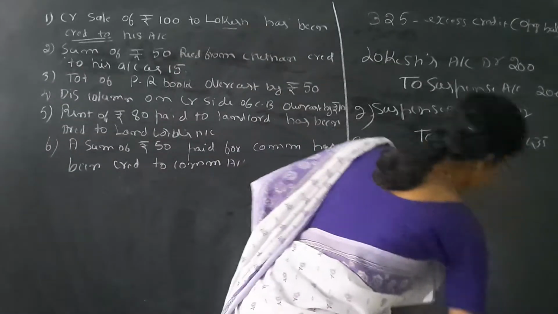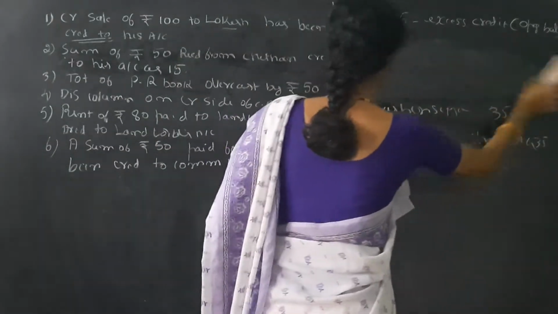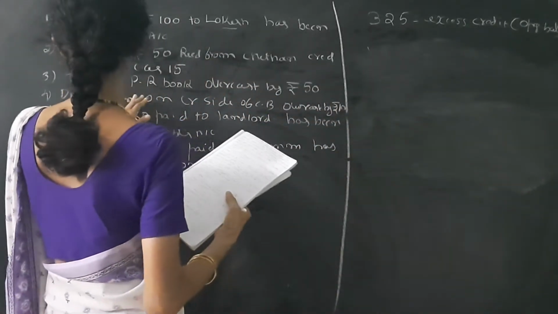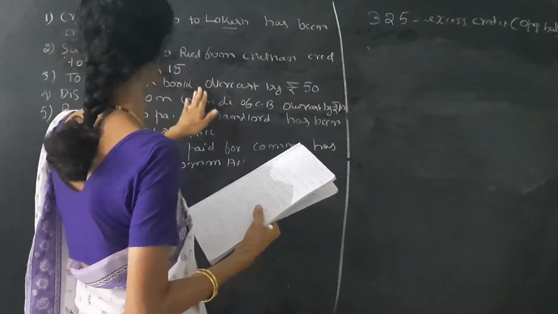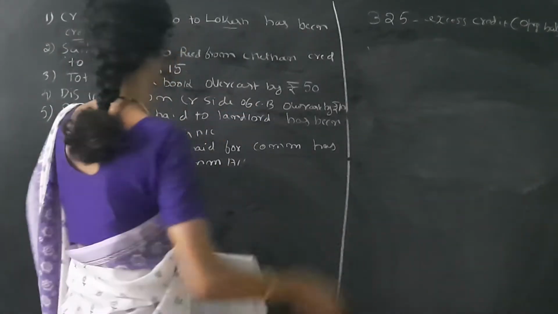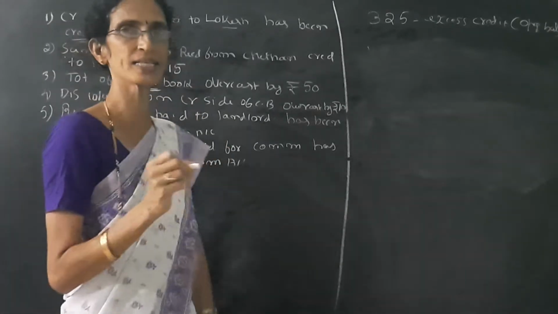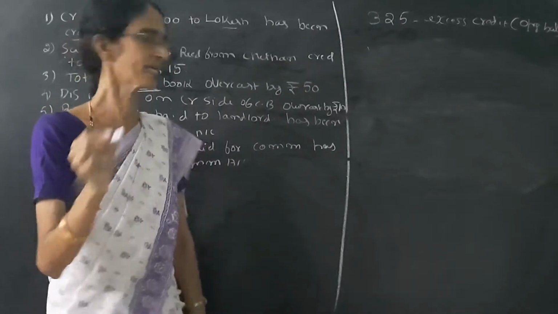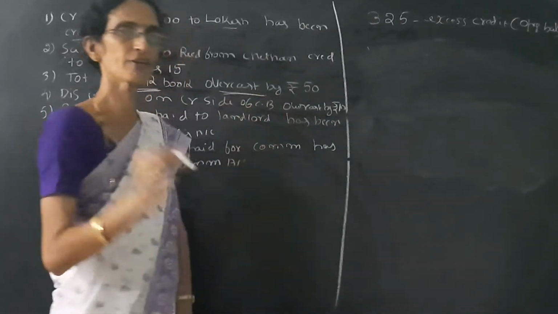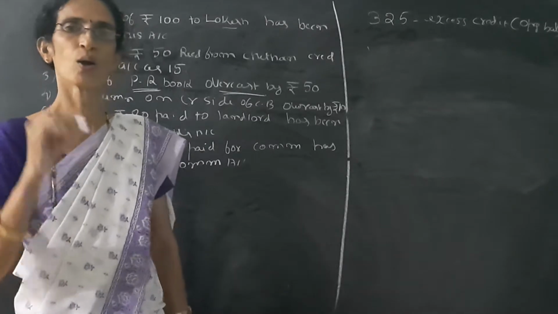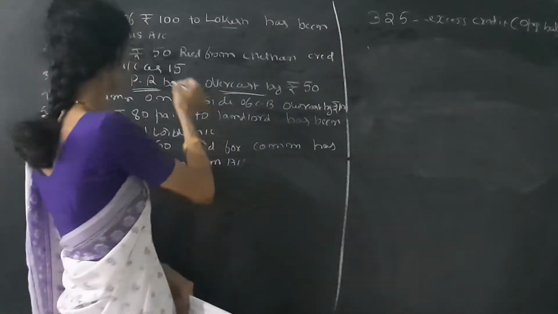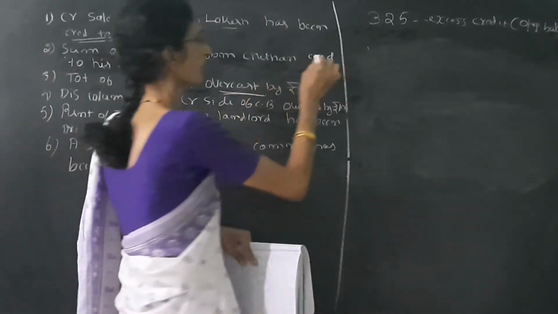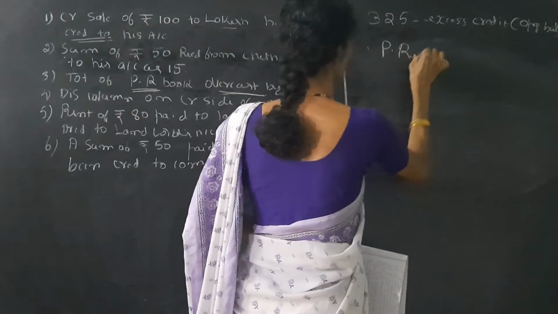So the second transaction is over. Then we can see the third transaction. The third transaction is like this. Total of purchases returns book overcast by 50 rupees. See here, purchases returns book is always credit. Purchases debit, purchases return is credit. It is overcast. If undercast means same side, overcast means opposite side. So purchases return is always credit. So overcast means opposite side, which means now we have to debit the purchases returns account.